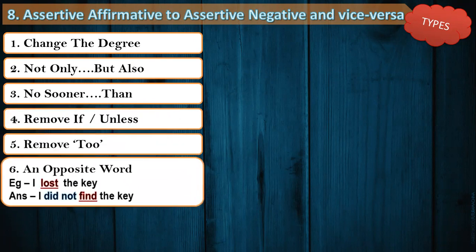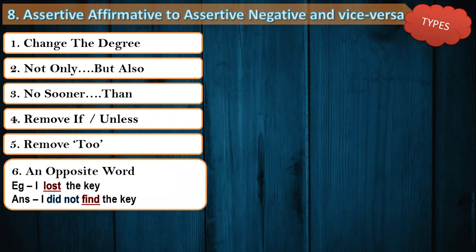Now we are moving on with another type, that is the opposite method. For example, I lost the key can be changed to I did not find the key. Now be very careful. When you change from affirmative to negative and vice versa, you are not supposed to change the meaning of any sentence. Hence, I have used the opposite method, that is lost changed to find.